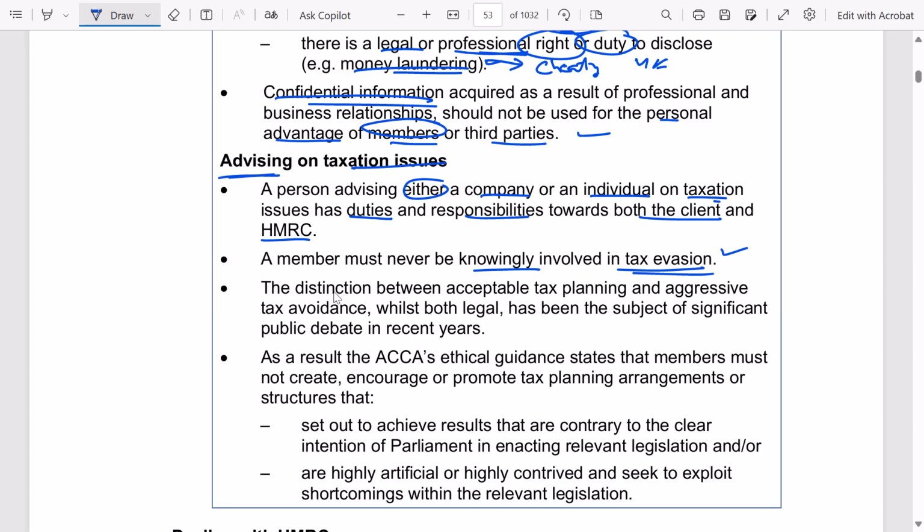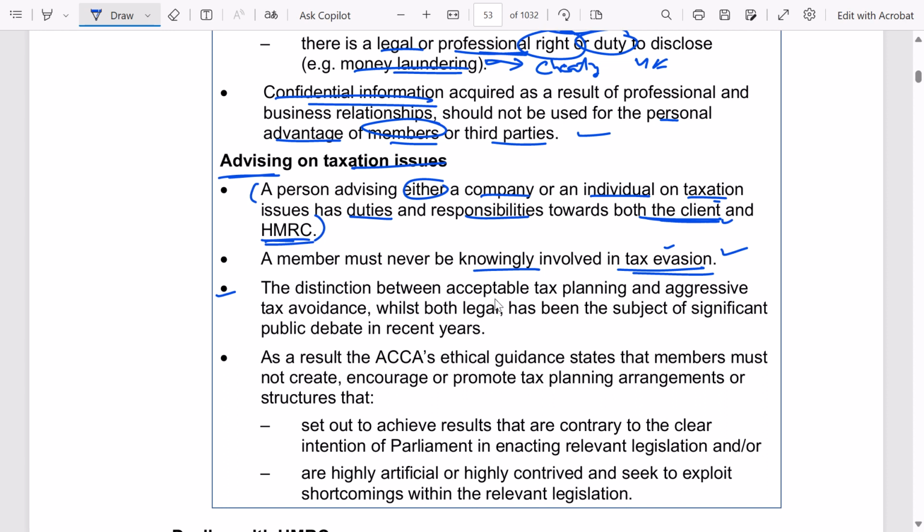Third, okay, here I guess I said tax avoidance, right? A person advising either a company or individual. So towards the client, you should advise on tax planning, right? While your duty towards HMRC is to pay the rightful tax to HMRC while making the best advantage of the policies available, not evading or taking undue advantage of the law, right? Okay. A member must never be knowingly involved in tax evasion.